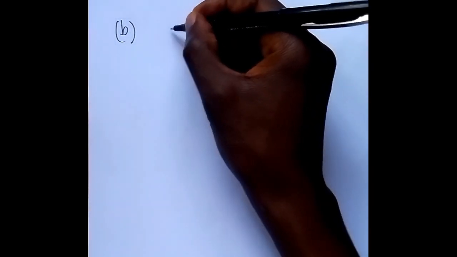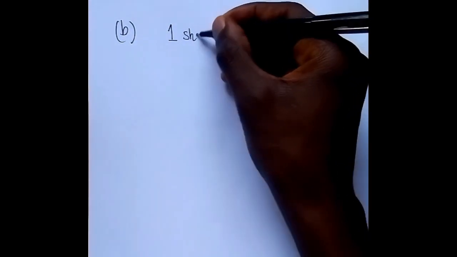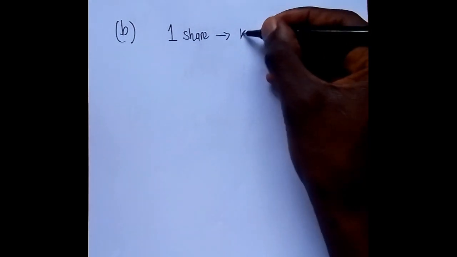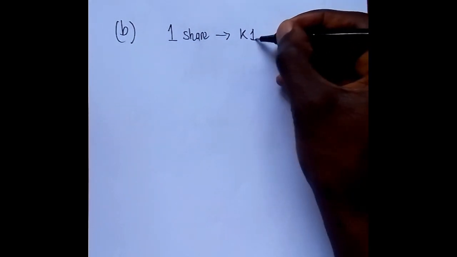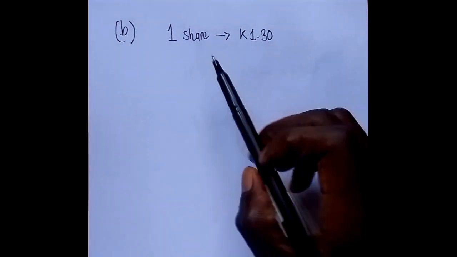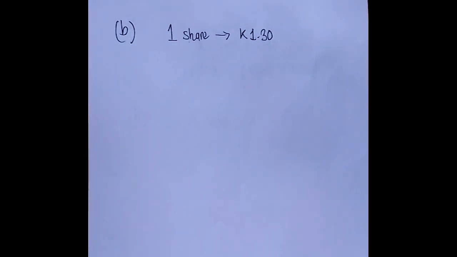A company sells shares at 1 kwacha 13 ngwe per share. So we'll write 1 share is equal to 1 kwacha 13 ngwe.